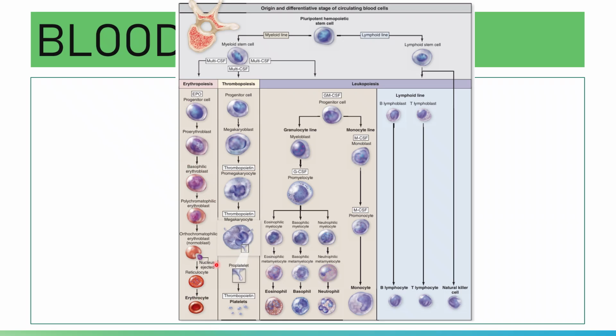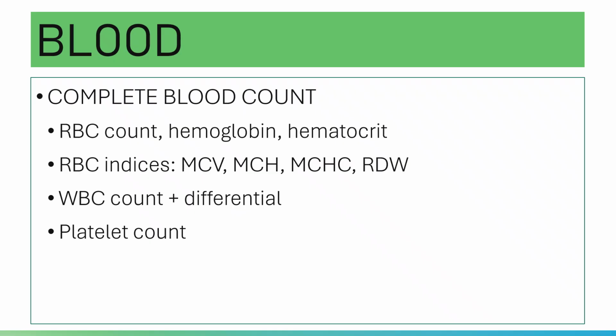Sooner, in your hematology or other courses, you will learn about the maturation stages in detail. Let's take a look at the common test done in the hematology section. You have here your complete blood count. You're going to count the blood composition, the cellular elements.